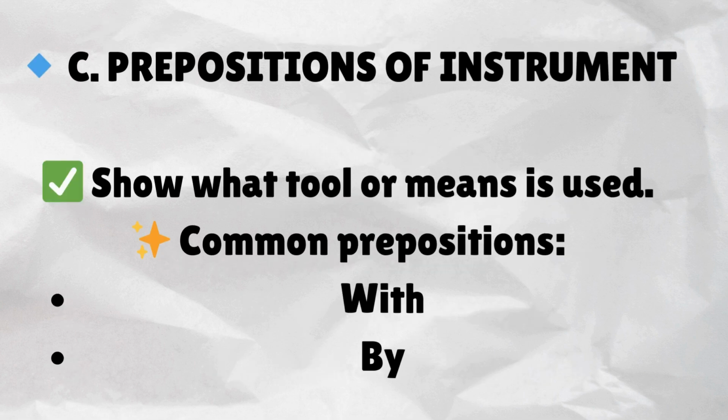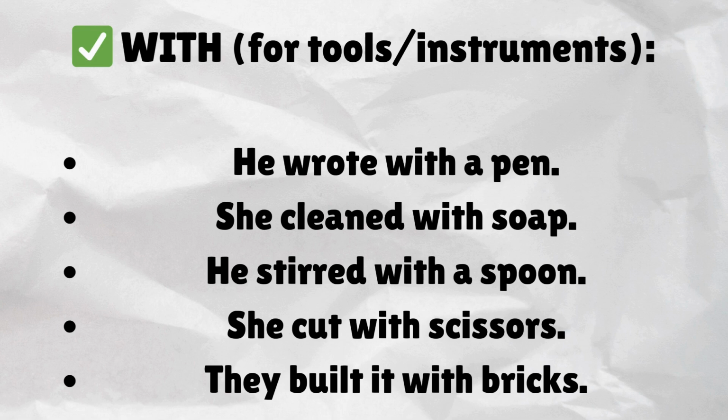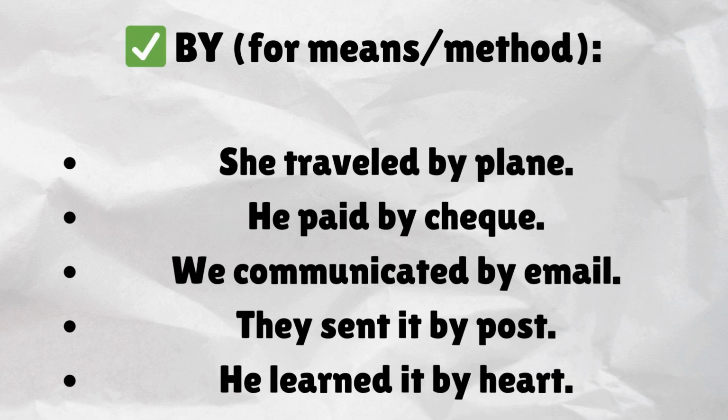Prepositions of instrument show what tool or means is used. Common prepositions: with, by. With is for tools and instruments. He wrote with a pen. She cleaned with soap. He stirred with a spoon. She cut with scissors. They built it with bricks.